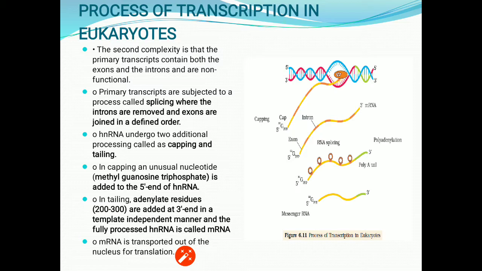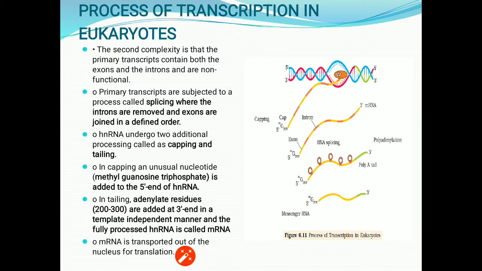In capping, an unusual nucleotide, methyl guanosine triphosphate, is added to the 5' end of hnRNA, and in tailing, adenylate residues, 200 to 300 molecules, are added at the 3' end in a template independent manner, and the fully processed hnRNA is called mRNA.